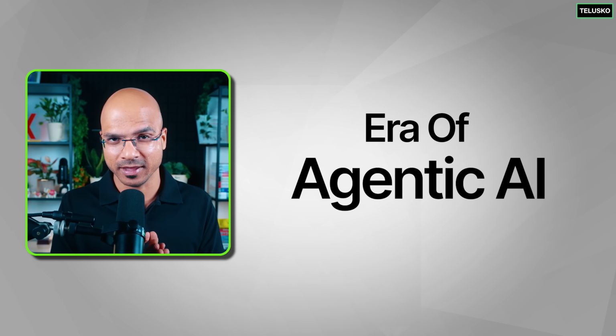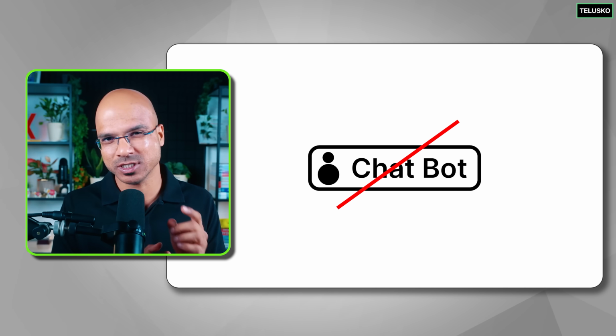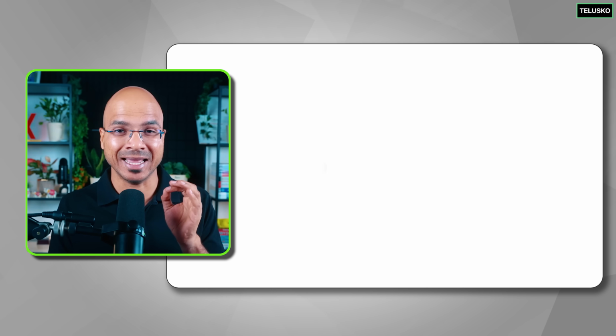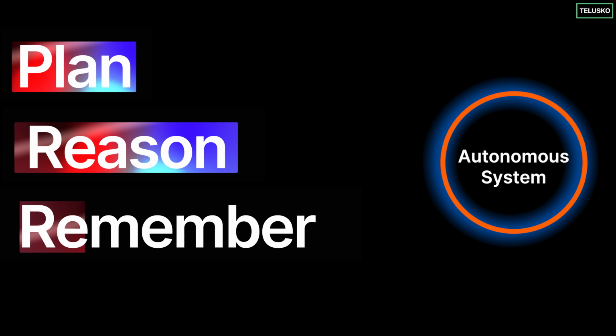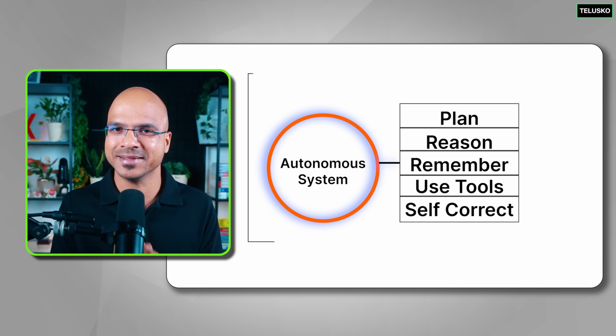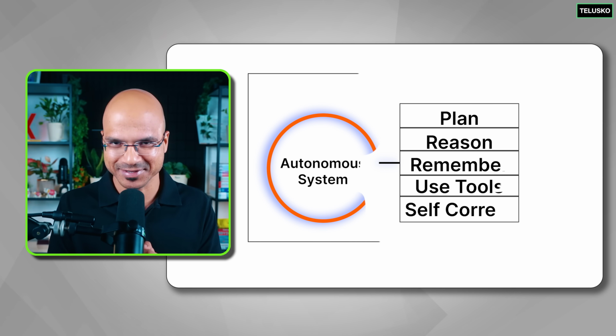We are in the era of agentic AI. We are not just building the chatbots anymore. What we are building is an autonomous system, a system which can plan, reason, remember, should be able to use tools, and correct its own errors.